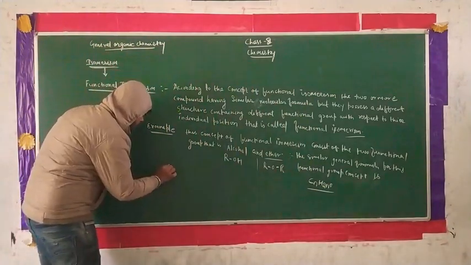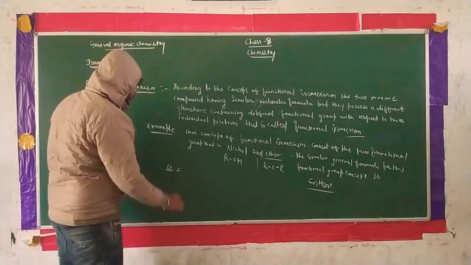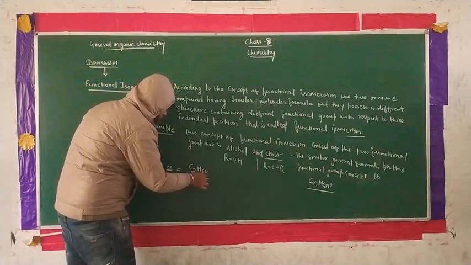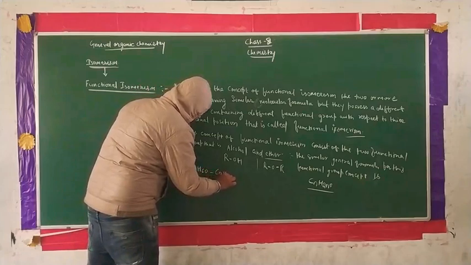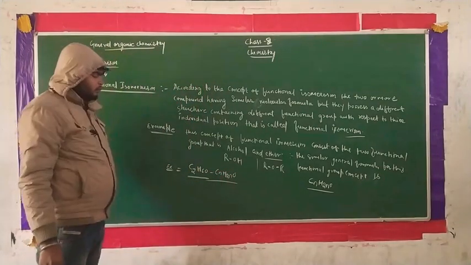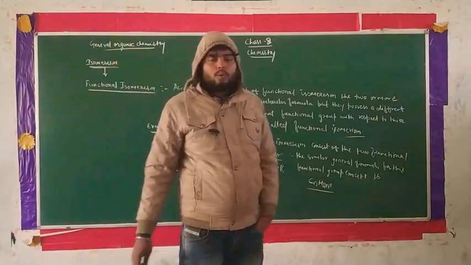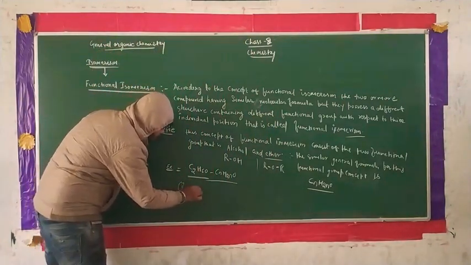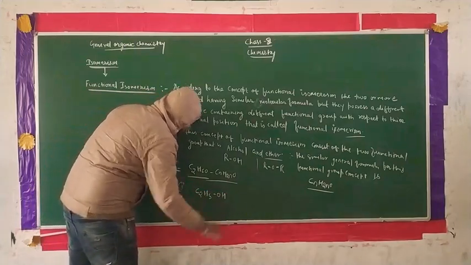In terms of the example, we prepare the first compound formation, that is C2H6O, from CnH2nO. We form the first compound, that is C2H5OH.